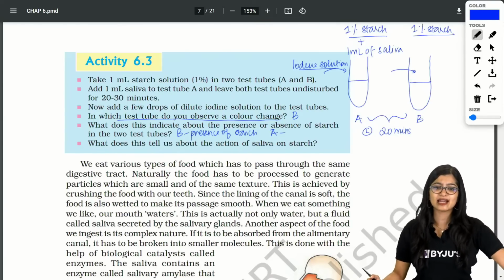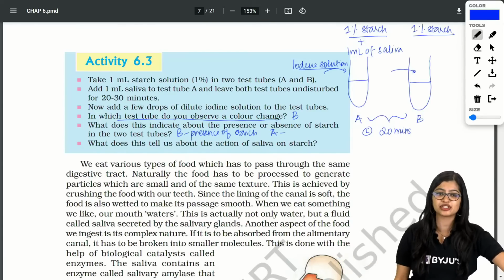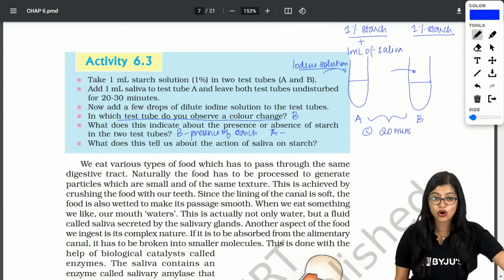Yes, I am explaining important diagrams, Leah. Just pay attention. Very good.